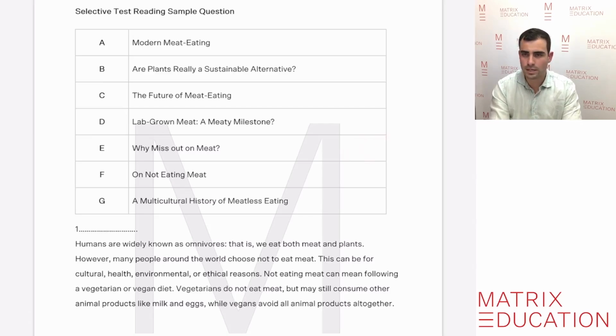Is it about on not eating meat? Well, yeah, it could possibly be, because it talks about vegetarians and vegans that don't eat meat, so it could possibly be that one. Or is it a multicultural history of meatless eating? Although it mentions something about being cultural, it doesn't really give us a history of it. So that's why it's really tricky that we go through and match each one to the correct response. So for here, it's going to be F as the correct response.